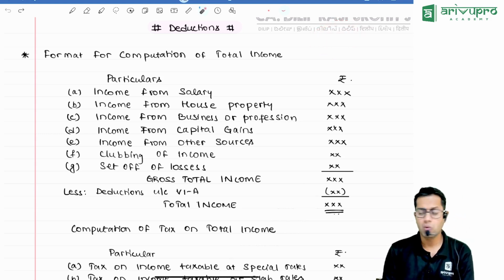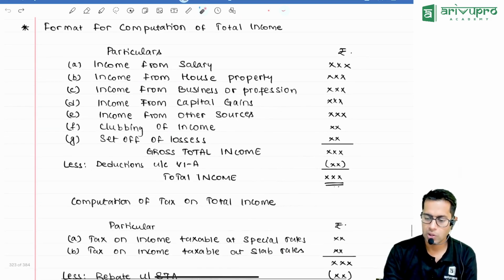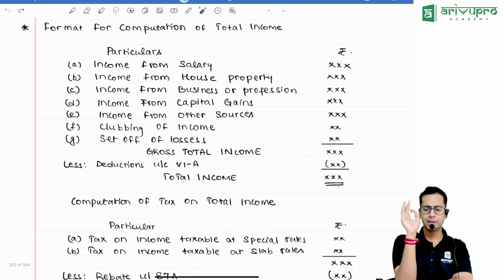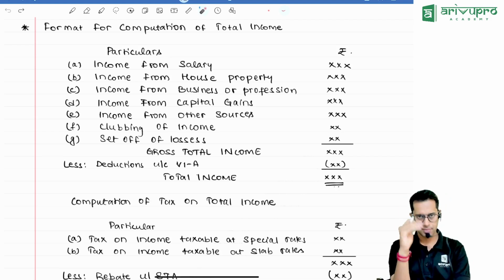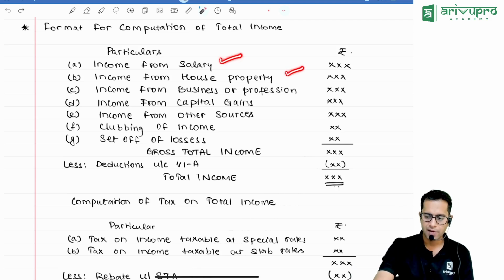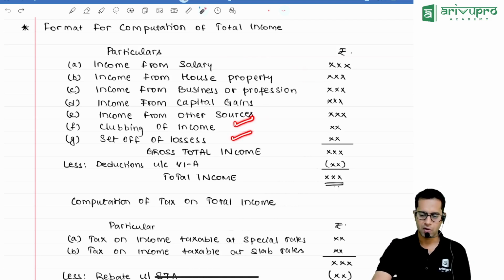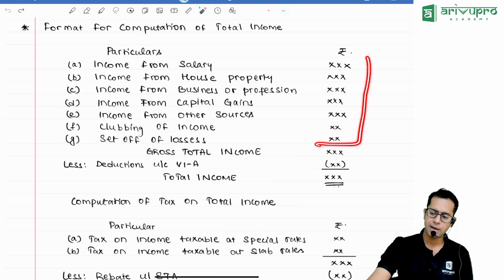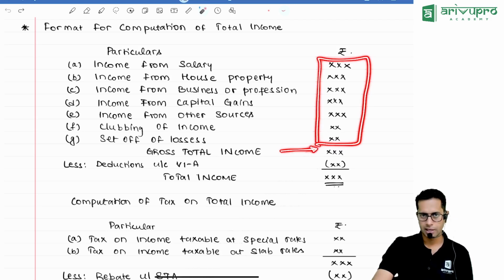Okay, how do I compute the total income, sir? First I take the income from different heads. The first head is income from salary, then income from house property, income from business or profession, capital gain, income from other sources, clubbing of income, and set off and carry forward of losses. You take the income under all these different heads. Once you do, you will get something called gross total income.